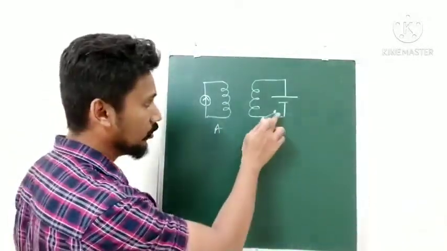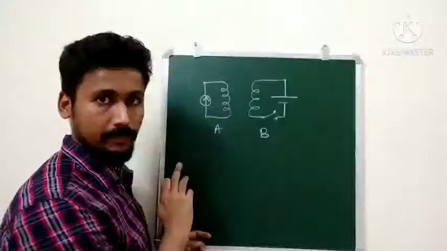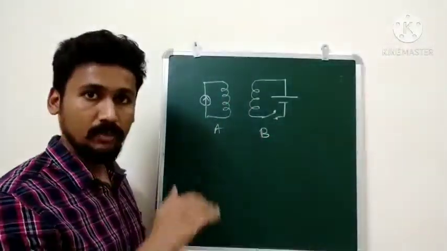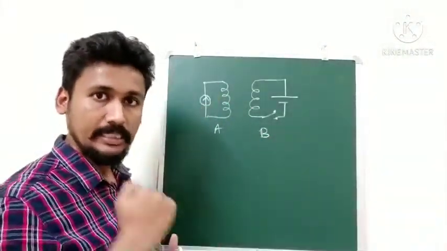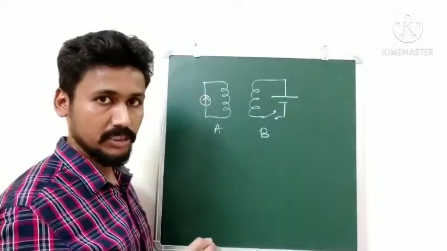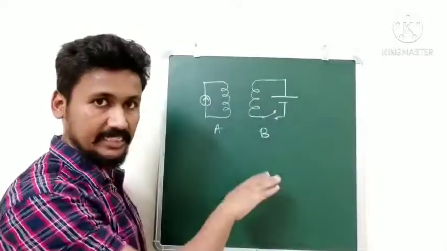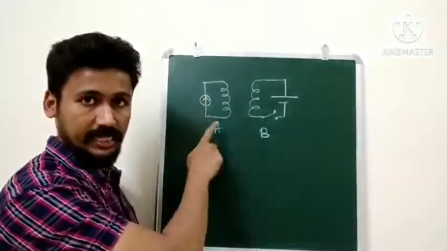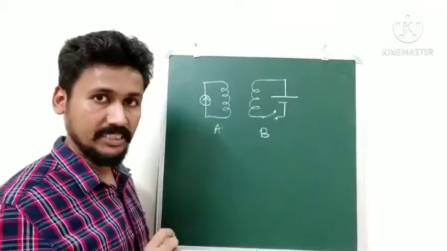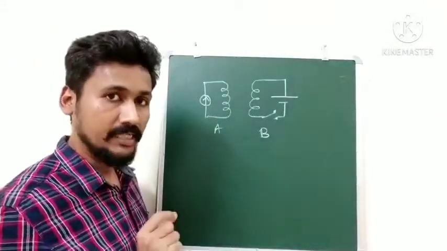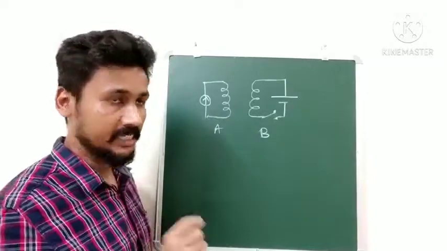Once again, what we can do? We can open the key. If you open the key, now the current goes from I to 0. Similarly, the magnetic field goes from B to 0. As the magnetic field decreases, once again you will see a deflection in the galvanometer in the opposite side. So that is also another way to create electromagnetic induction.